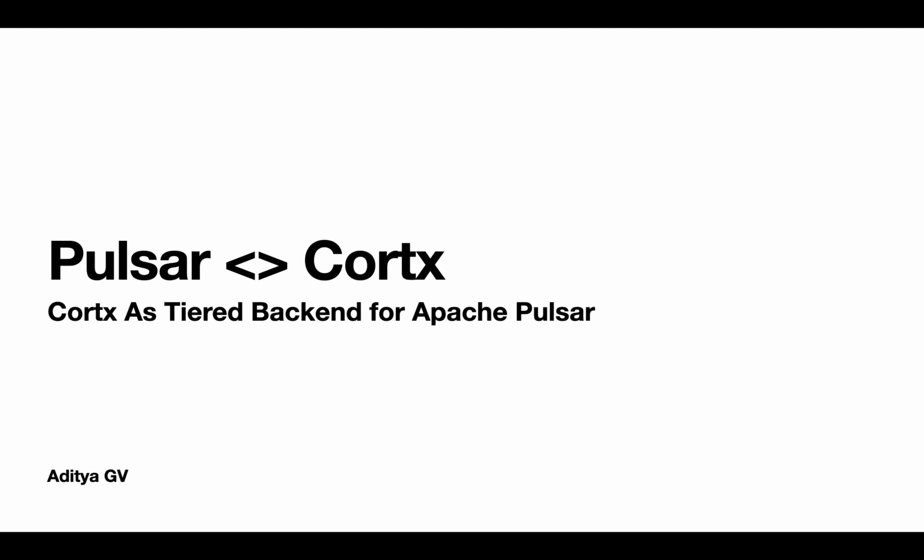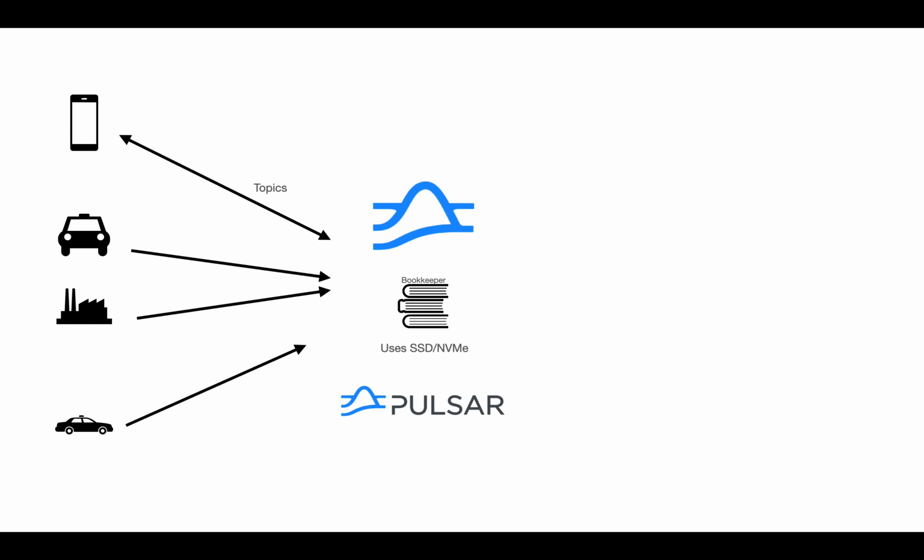My project submission for this hackathon is an integration of Cortex with Apache Pulsar. I was able to configure and get Cortex working as a tiered backend for Pulsar. What is Apache Pulsar? Pulsar is a Kafka kind of message broker, except that it has good persistence capabilities using BookKeeper, which is another Apache project.